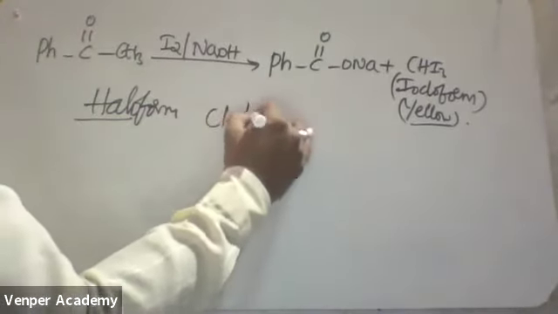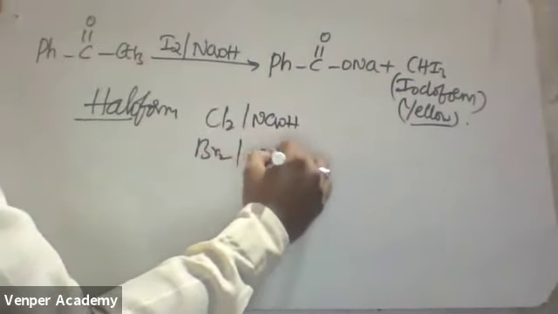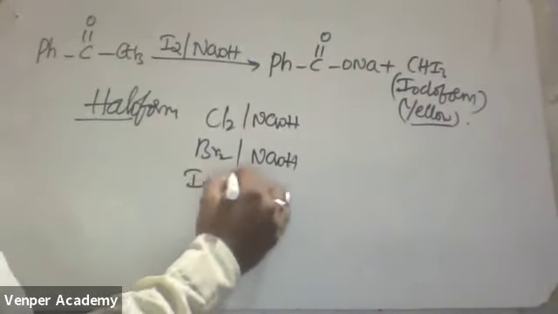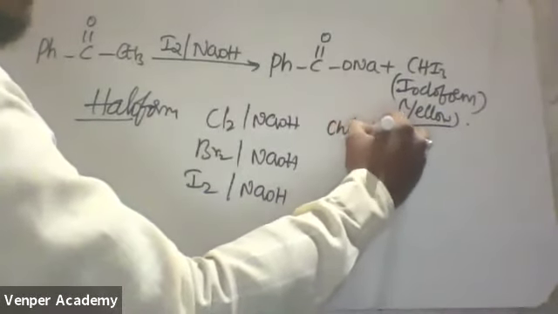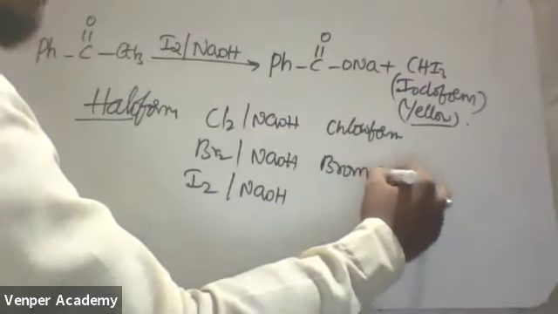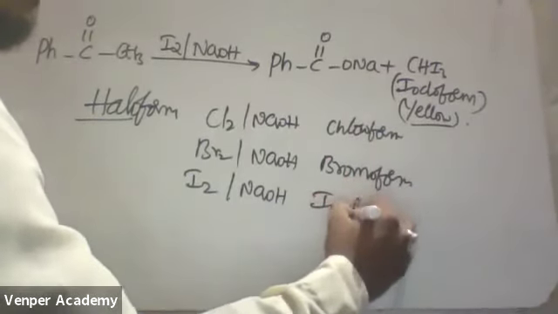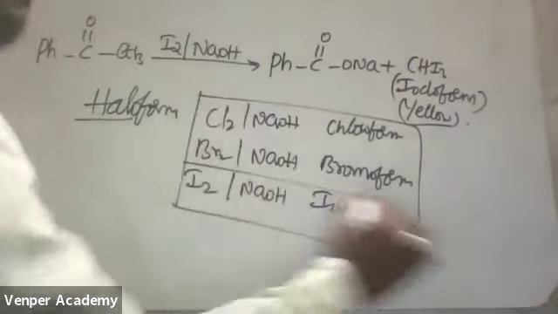I told you the haloform test. You can take chlorine by NaOH, Br2 by NaOH, or iodine by NaOH. If I am taking Cl2 by NaOH, you'll get chloroform. Here you'll get bromoform. Last one you'll get iodoform.